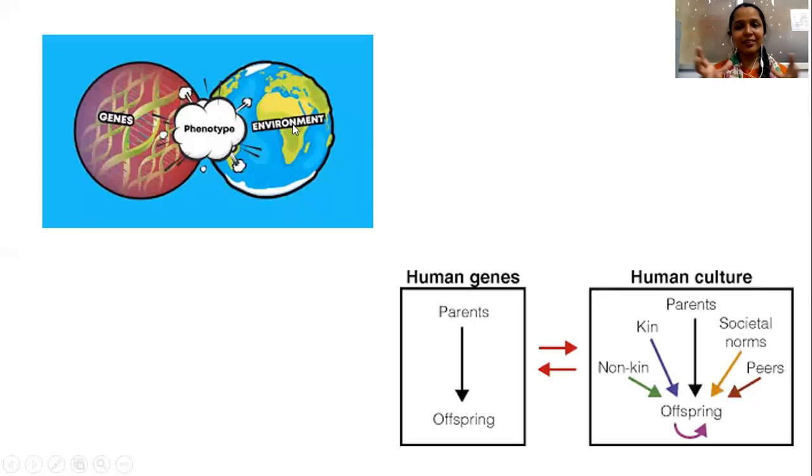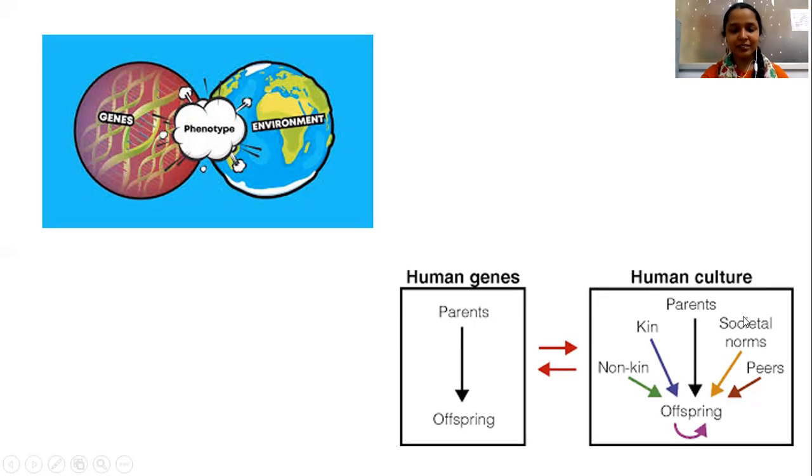In this picture, we can make out the genes and the environment. The combination of the genes and the environment gives the phenotype. The phenotypic expression of an individual is influenced by both the genes and the environment. Then only the phenotype of the individual will develop. That is the reason we get adapted to various environments, because our genes cope well with the environment that we live in. That is the phenocopy. From parents to offspring, there will always be a transfer of genes, in the name of hereditary material.